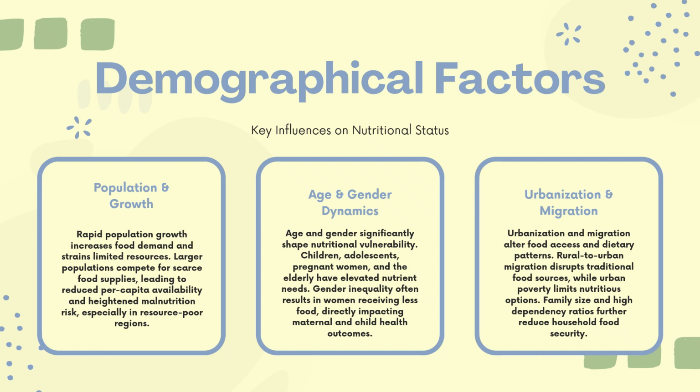Next, urbanization and migration. Urbanization and migration alter food access and dietary patterns. Rural to urban migration disrupts traditional food sources, while urban poverty limits nutrition options. Family size and high dependence ratio further reduce household food security.